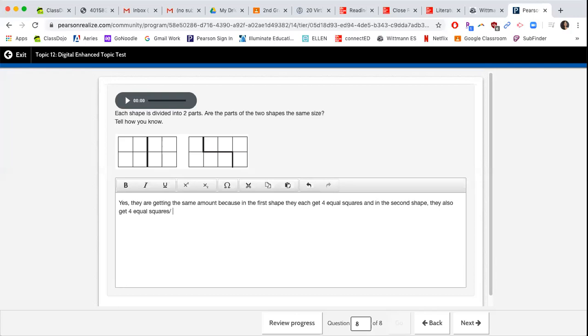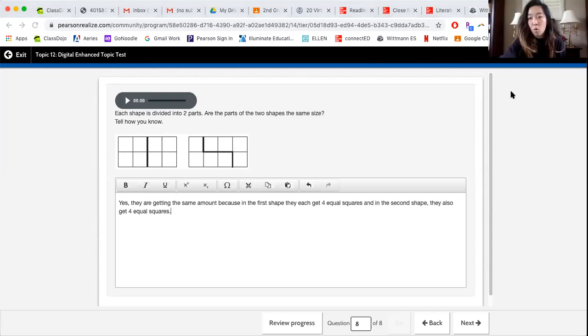You could write something similar to that, and I would consider that correct. You can see here, 1, 2, 3, 4 for you, 1, 2, 3, 4 for Ms. Dominguez, 1, 2, 3, 4 for you, 1, 2, 3, 4 for Ms. Dominguez. So even though the shape is not the same that you get, you're getting the same amount. It's equal amounts, okay? So those are going to be your assessments for math tomorrow.